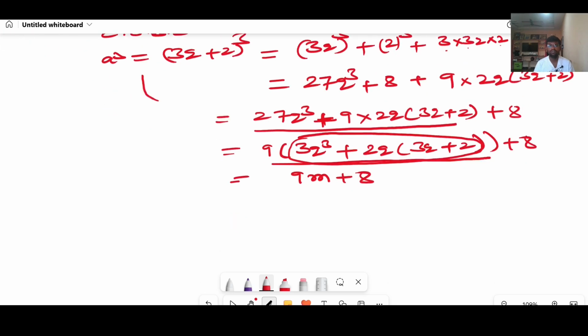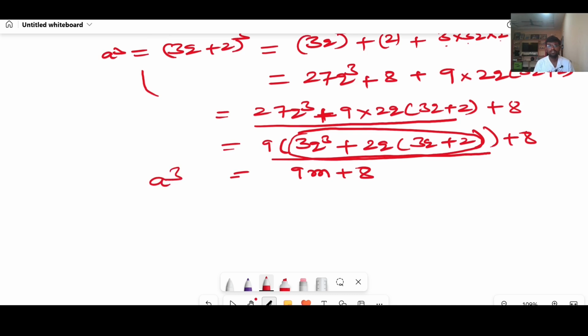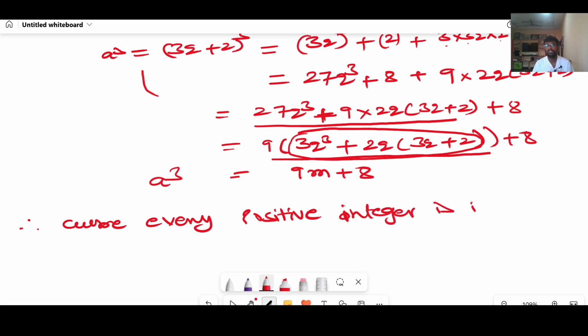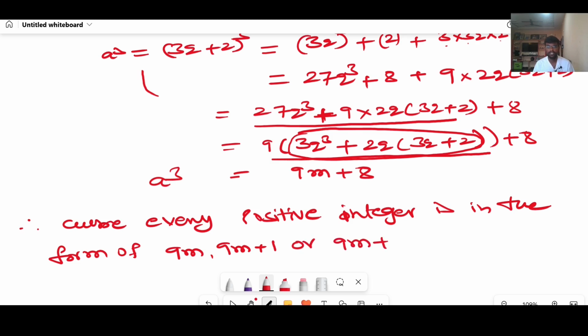Now I can conclude that the cube of every positive integer is in the form of 9m plus 1 or 9m plus 8.